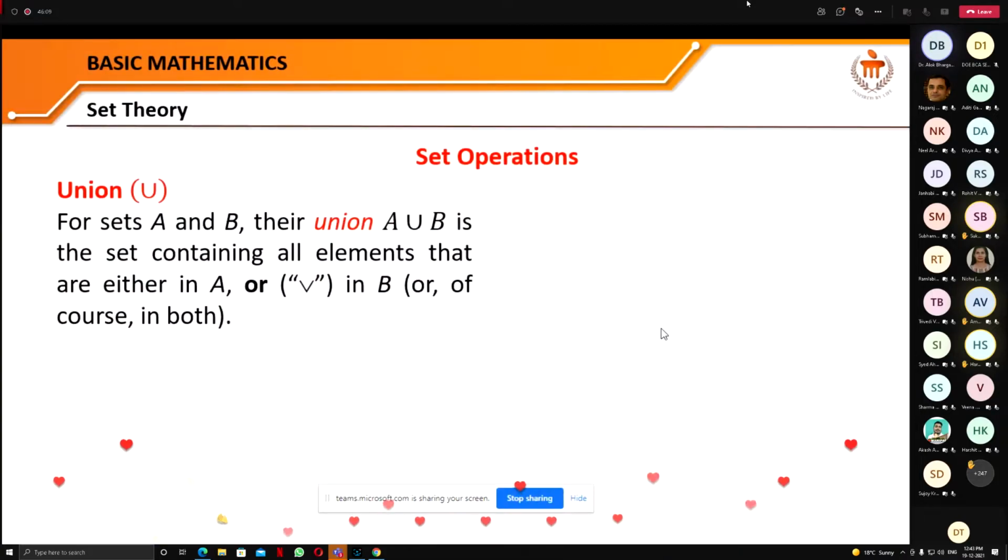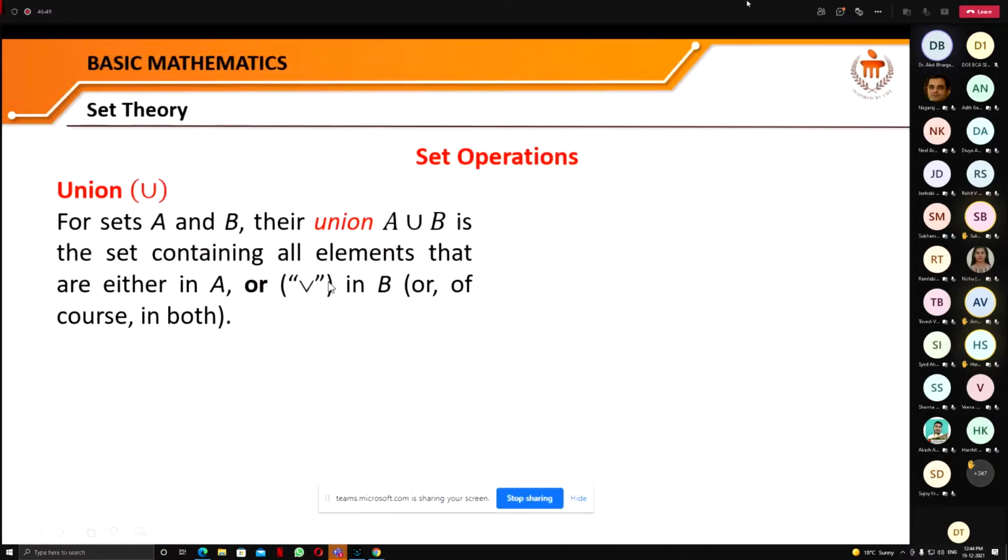One is the union and another one is the intersection. What is this union actually? The union of two sets A and B is the set which contains all the elements that are present in A or in B or in both. So in set theory, when we discuss the next topic, that is mathematical logic, in that logic this OR operation is denoted by this symbol, which is called the disjunction.